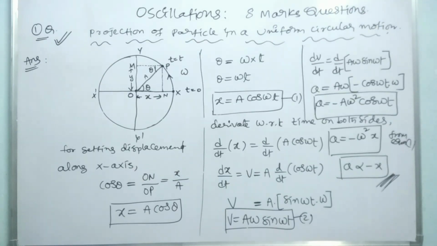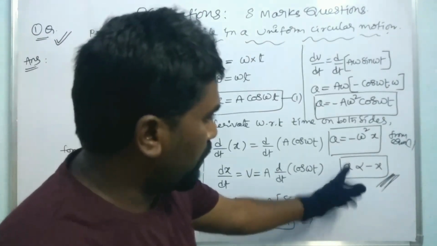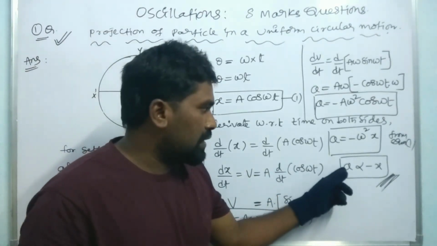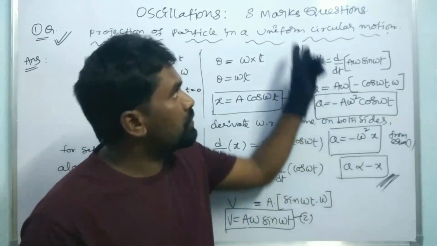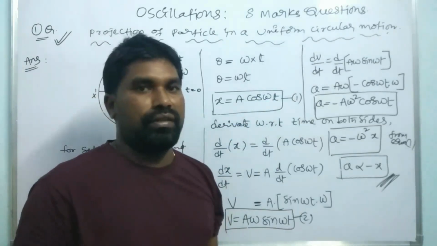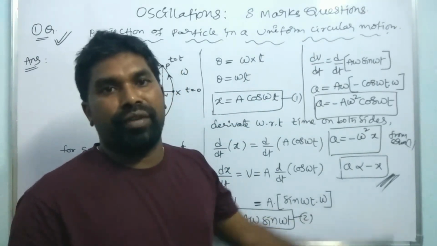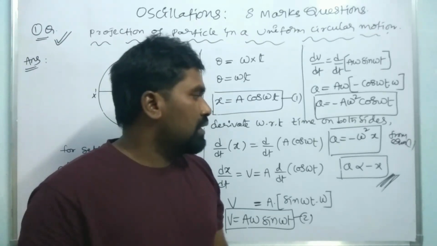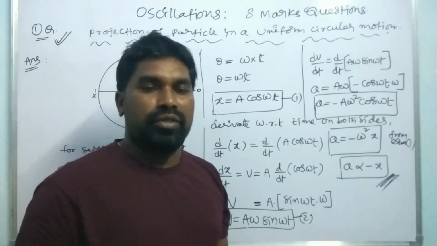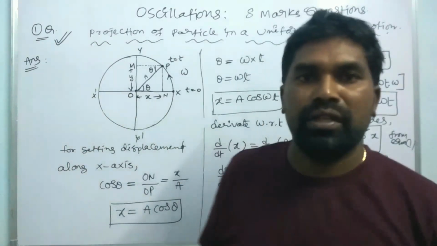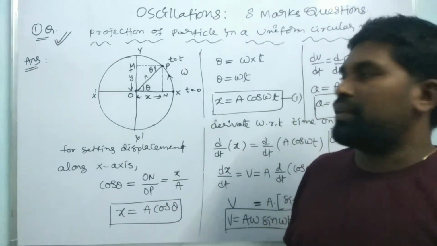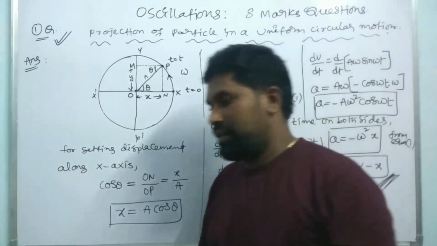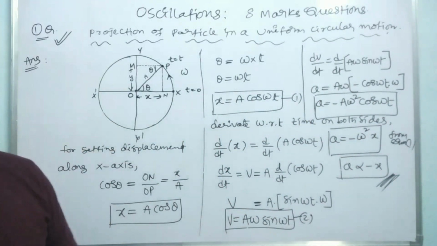Finally you have to write: from the above equation we can say that the acceleration of the particle is directly proportional to the displacement of the particle which is performing uniform circular motion, and also negative in nature. Hence we can say that the projection of a particle in uniform circular motion is in simple harmonic motion. Clear? This diagram is also very important. Note it, all of you.